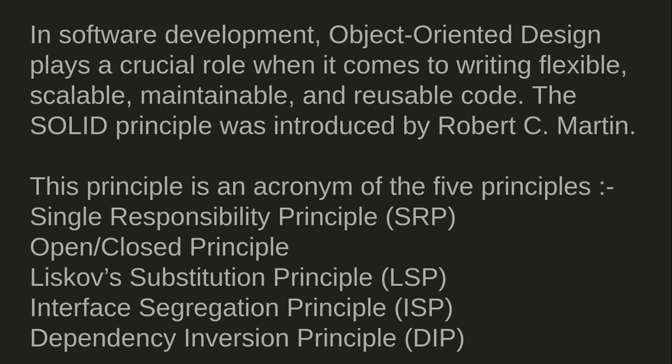Now, in software development, object-oriented design plays a crucial role when it comes to writing flexible, scalable, maintainable, and reusable code. Now, what do you mean by flexibility or scalability of a code or maintainability of a code? Flexibility and scalability basically mean how easy it is to add new functionalities or remove some functionalities from your code. That is, if you are going to add some new functionality in an already existing code, whether it will be very easy to add or it is very bug prone to add.